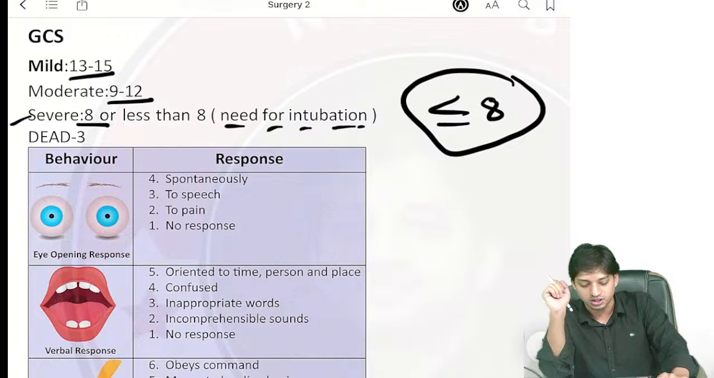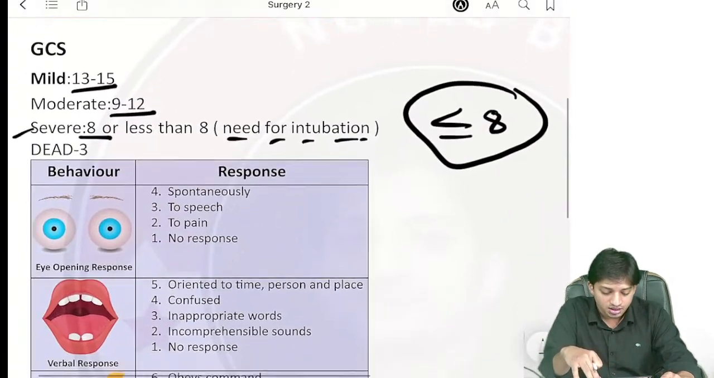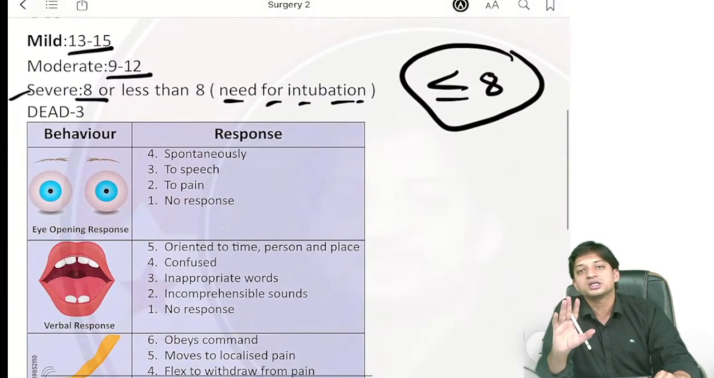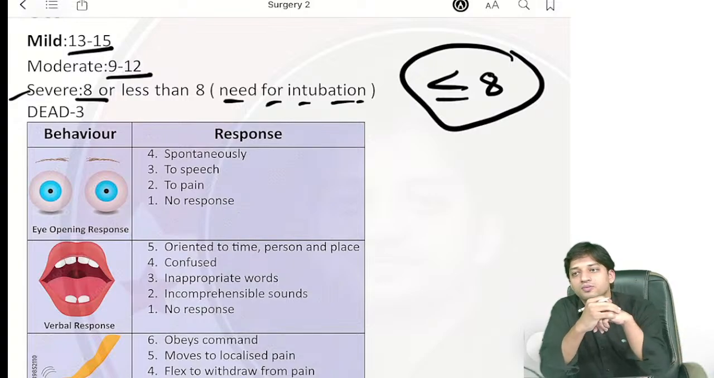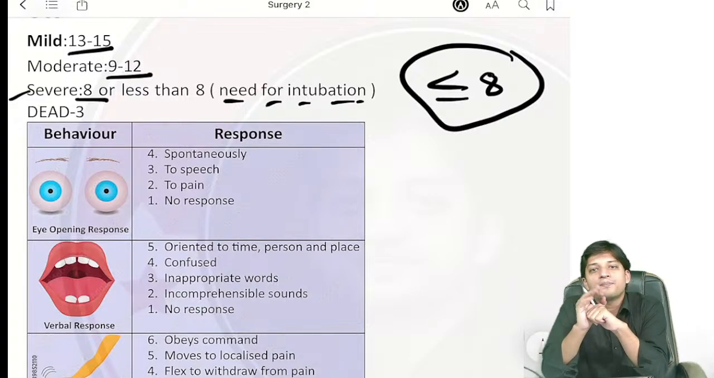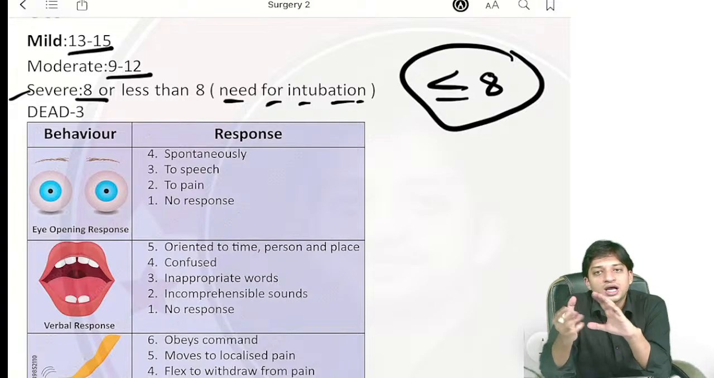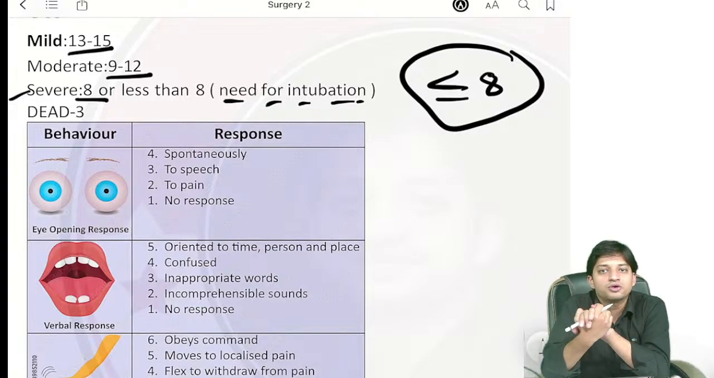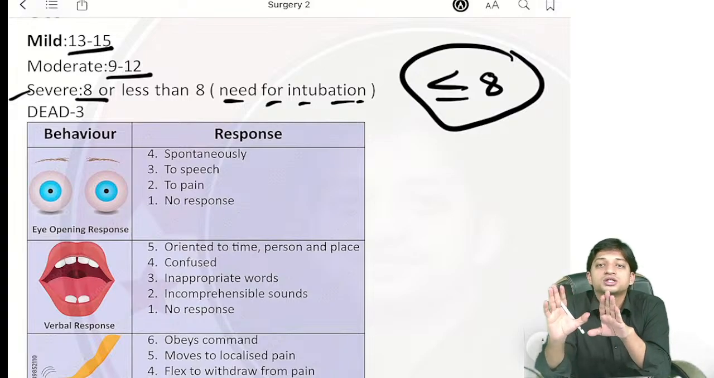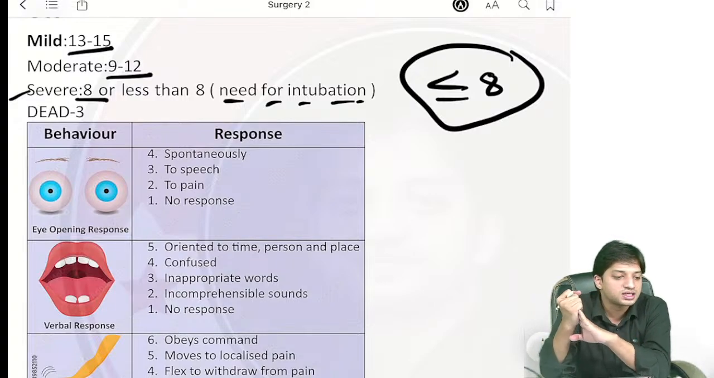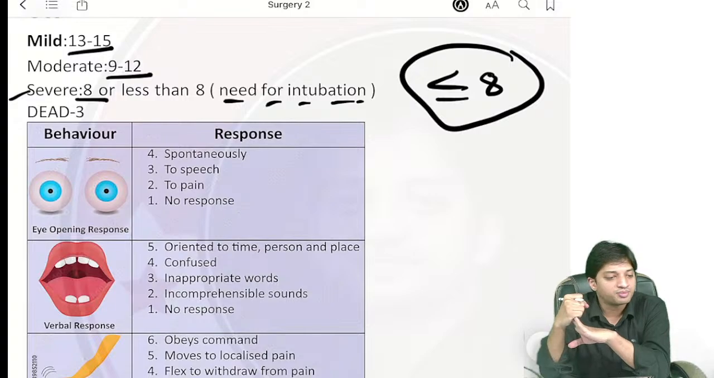Suppose they give you a question. Before discussing GCS, we will discuss a very important point. If in the question a patient comes to the hospital, you calculate his GCS, and his GCS comes out to be 8 and the patient is conscious, what will be your next best step? Can you guys answer? I'm waiting for your answer. Please, some people try and attempt to answer.